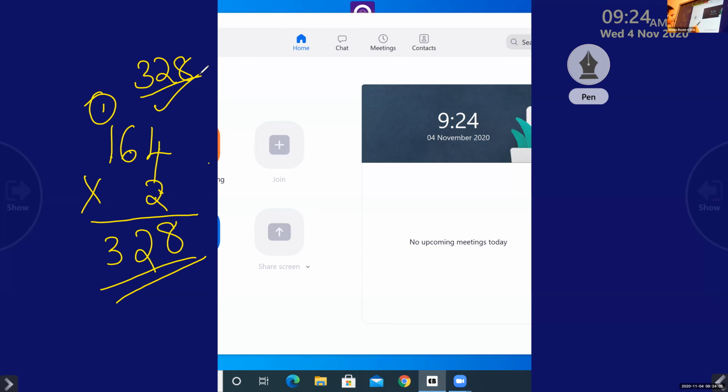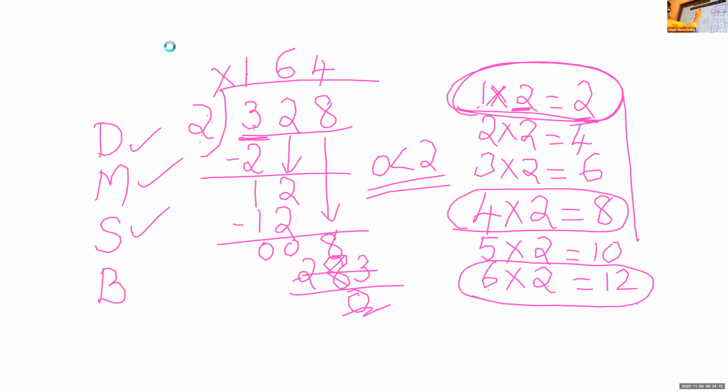Okay. So children, when we check in our question, what is the dividend here? 328. So when we multiply 164 by the divisor 2, we got the dividend 328. So our division is correct.